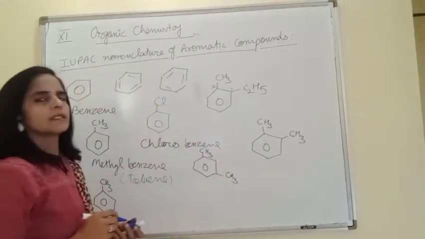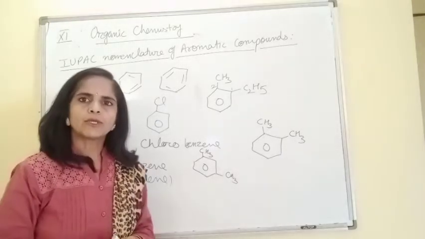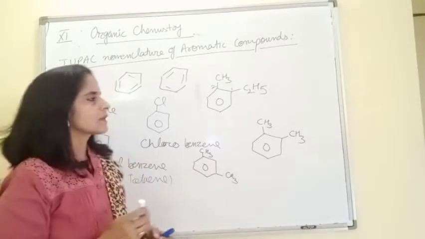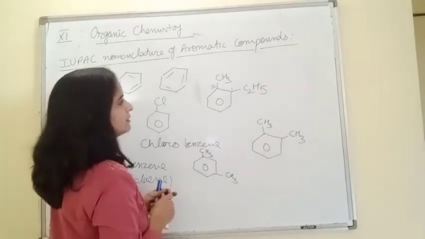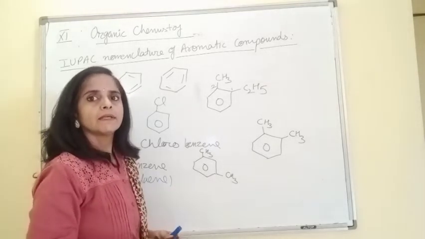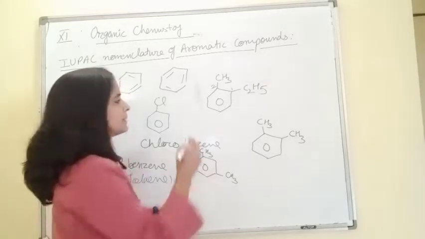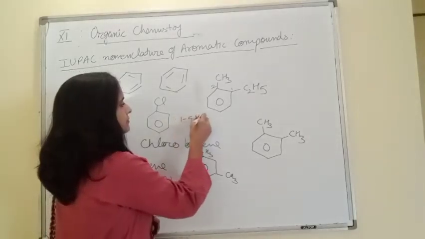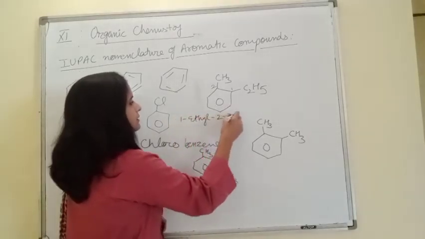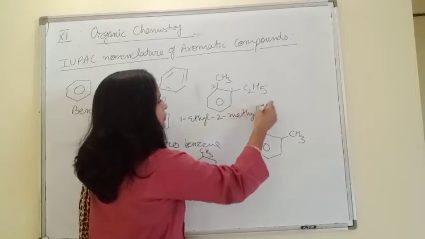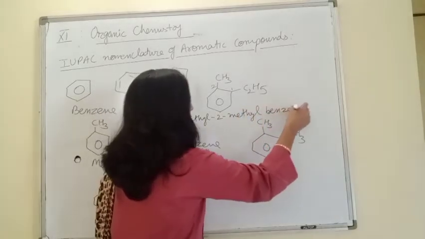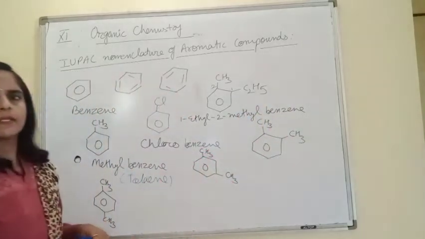Now write the substituents in their alphabetical order. So this one is 1-ethyl, 2-methyl, and then main chain, that is benzene. 1-ethyl, 2-methyl, benzene. Right?